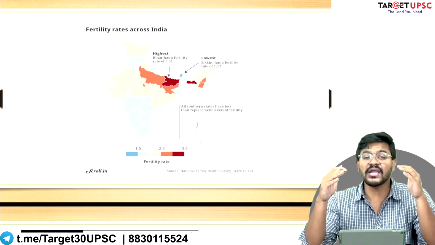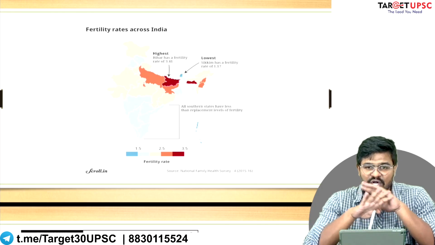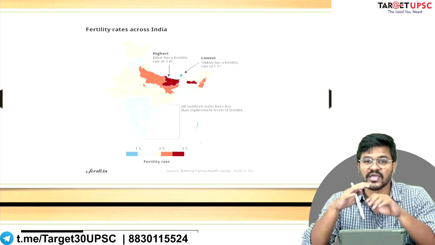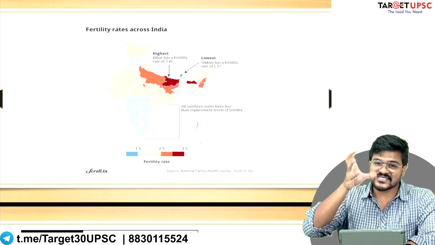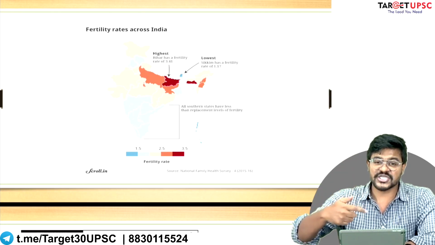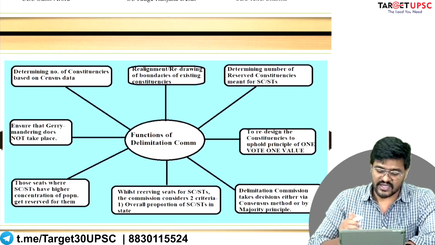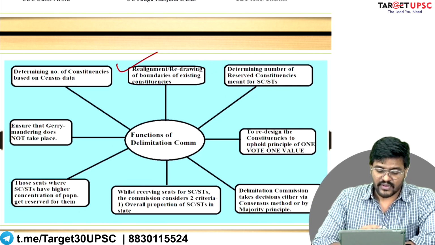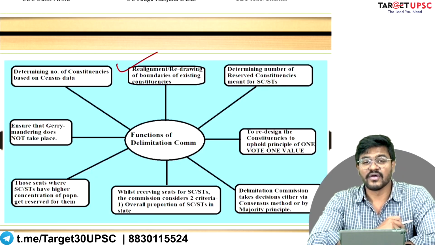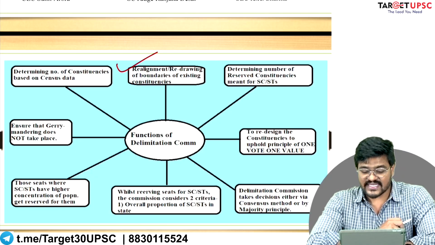So the total number of constituencies in the state of Maharashtra has not changed, but within Maharashtra the size and the shape and the names of constituencies can be altered by the Delimitation Commission of India. So it is a realignment of existing boundaries within the existing states.